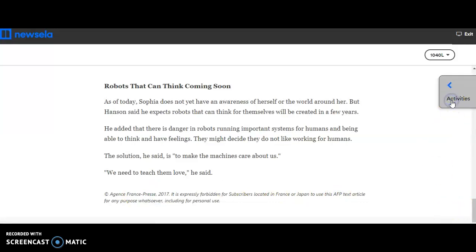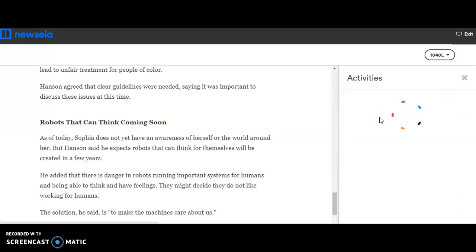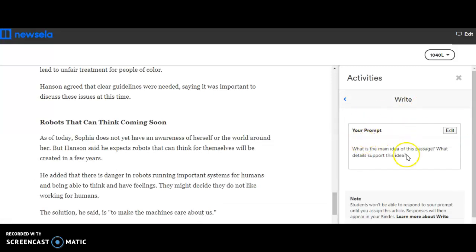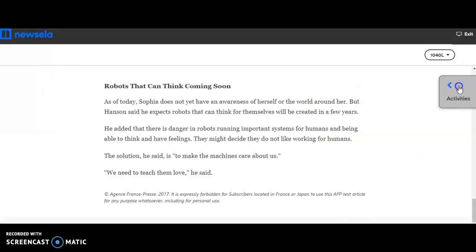So as far as the activities go, I want you to write what is the main idea of the passage. So think, what is this passage mostly about? Well, it's definitely about artificial intelligence and the effects that it's going to have on people. So what is the main idea? Do you think the author is trying to teach us about artificial intelligence and its effect on human beings? And what details do you think really support the idea about what they're saying?